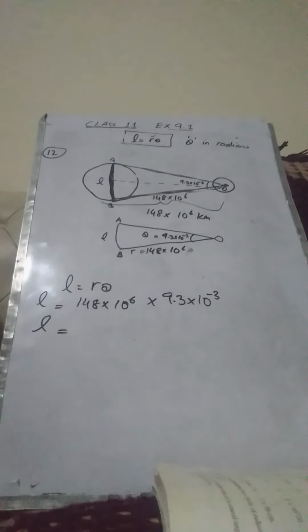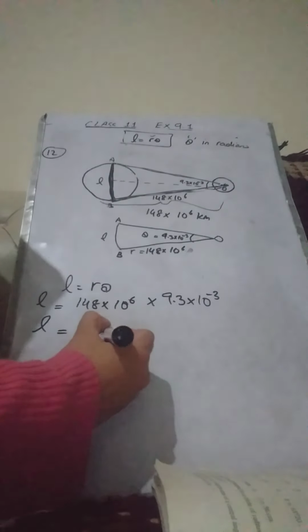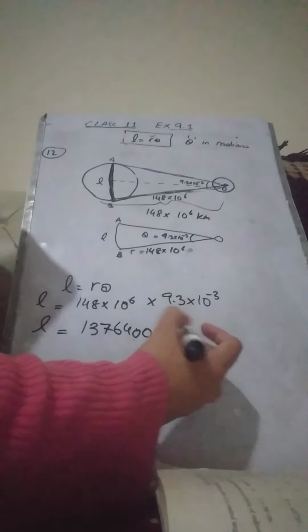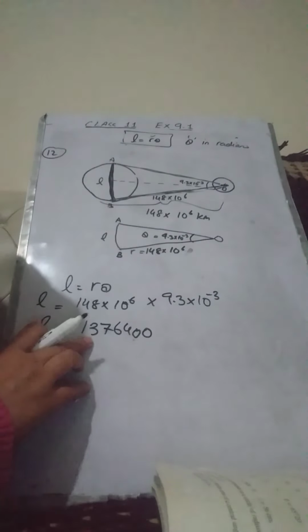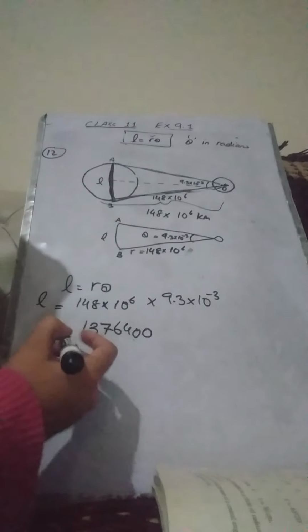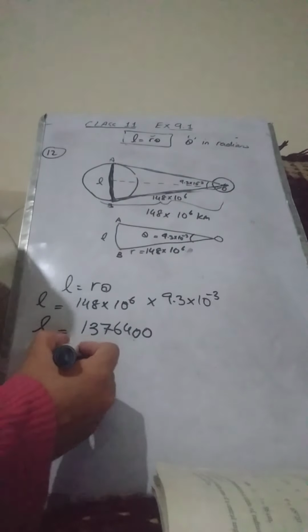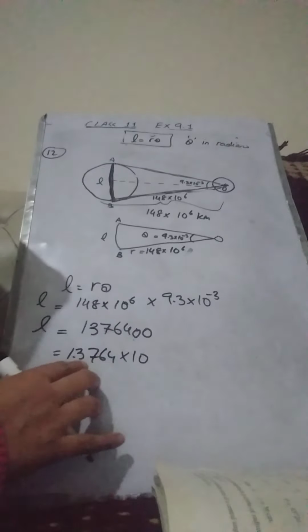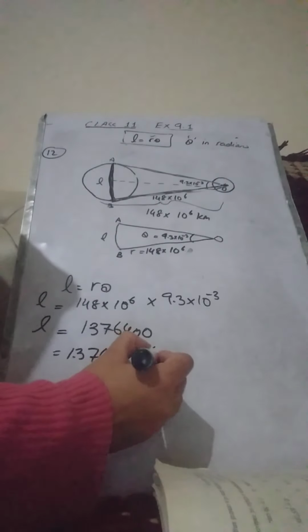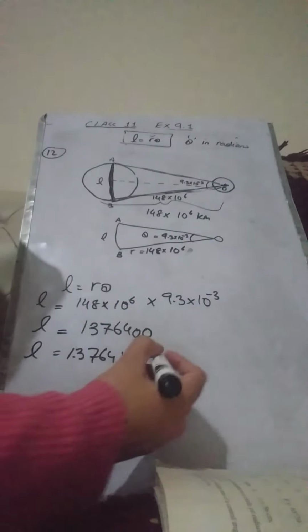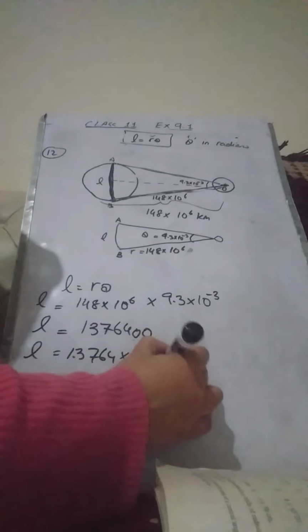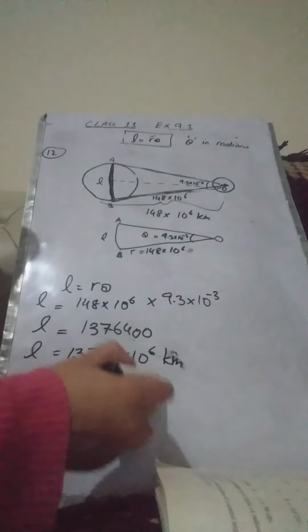So the arc length will be approximately 13,76,400, which in scientific notation is going to be 1.3764 into 10 raised to power 6. So this gives us the diameter of the sun in kilometers. So this completes the question.